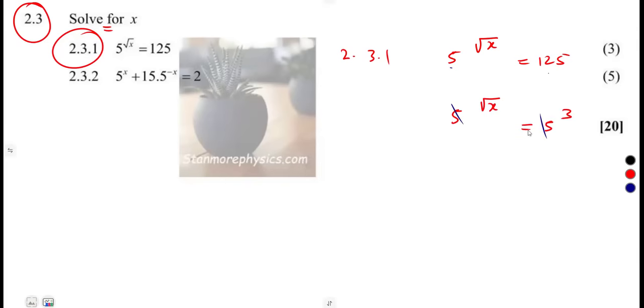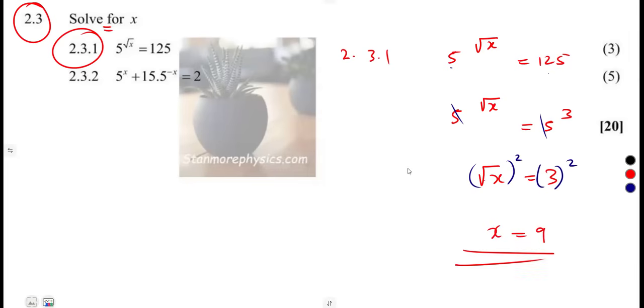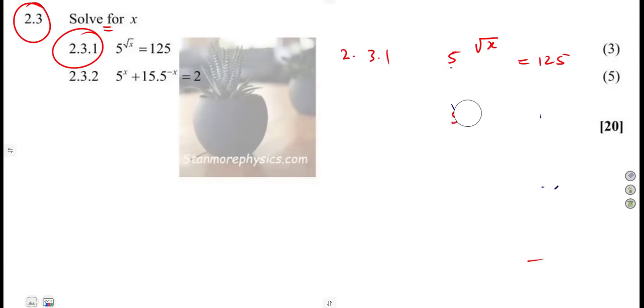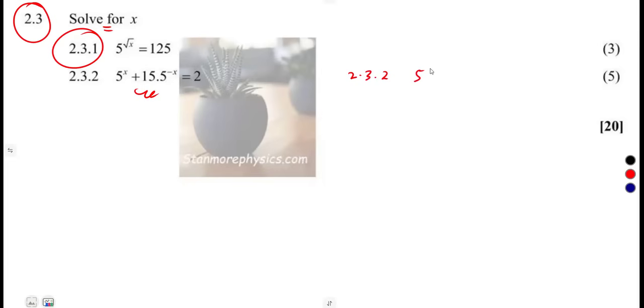Where the bases are the same, we equate the powers. The square root of x equals 3. To find x, I'm simply going to square both sides, so this neutralizes. So x is what? 3 squared, 3 times 3, that is 9. So it was an easier question, just like that. You've got 3 marks.